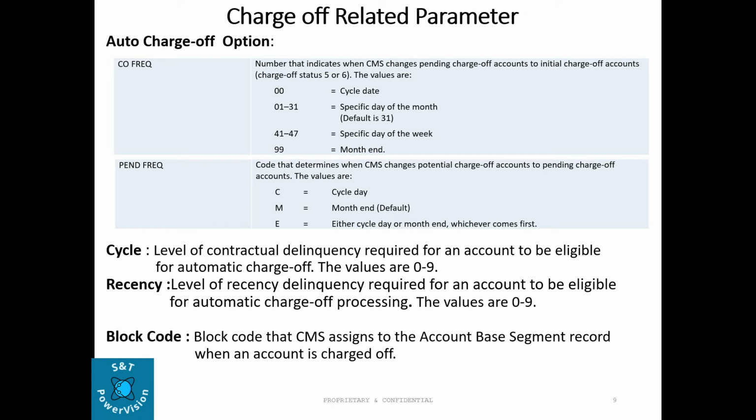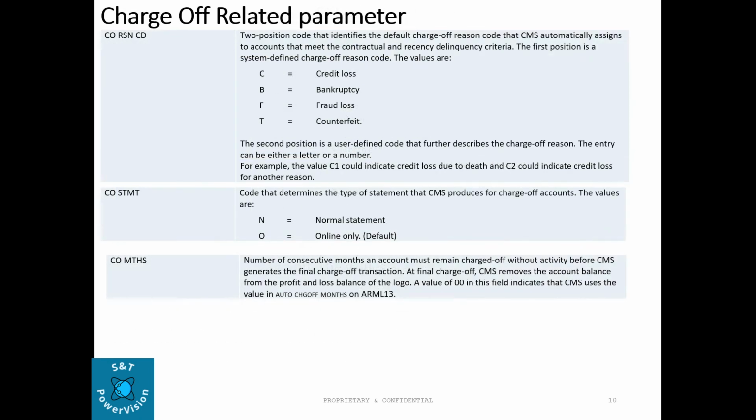Block code that CMS assigns to the account based segment record when an account is charged off. And what are the parameters? Charge off region code here: a two position code that identifies the default charge off region code that CMS automatically assigns to accounts that meet the contractual and recency delinquency criteria.